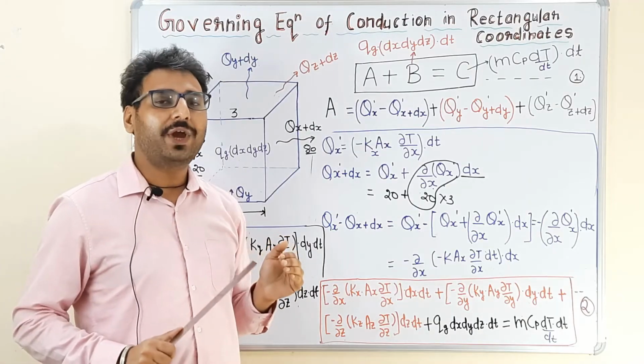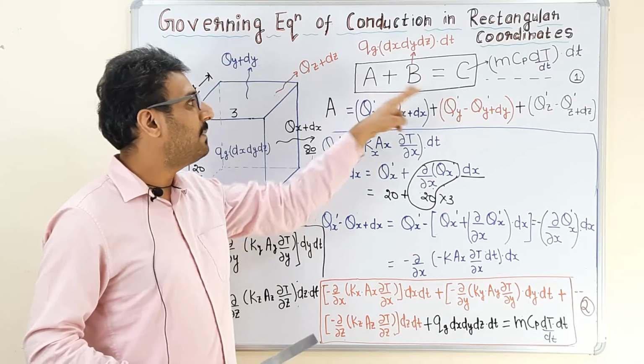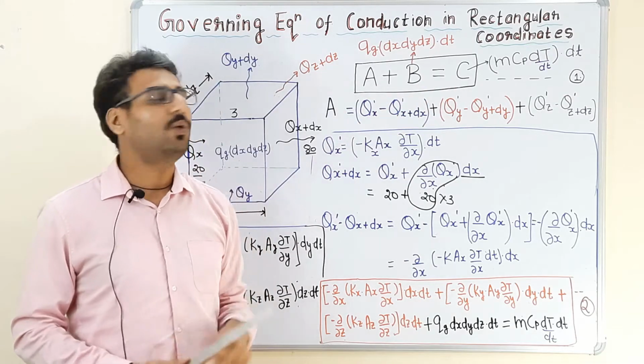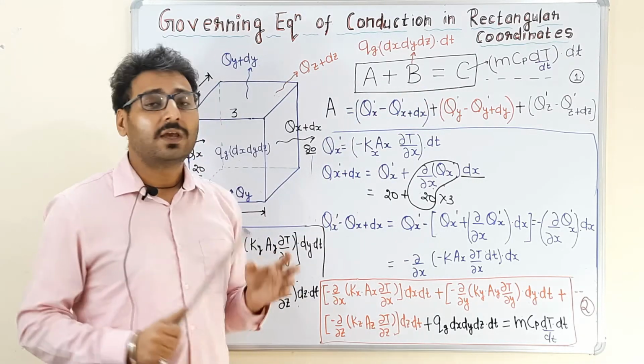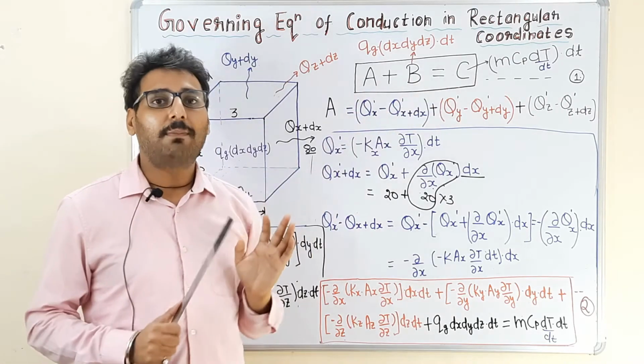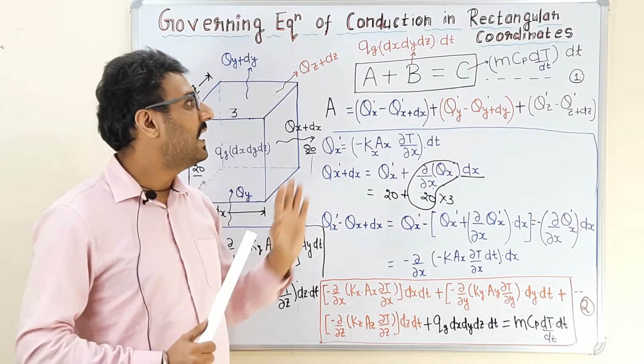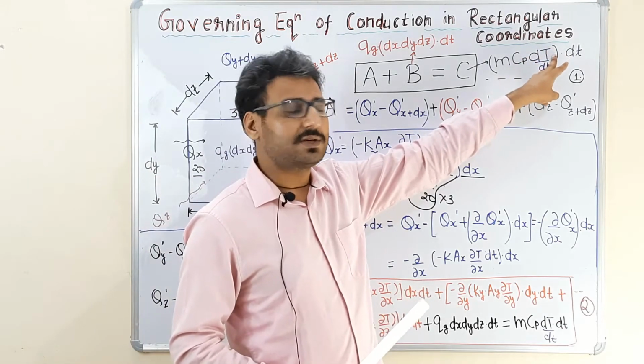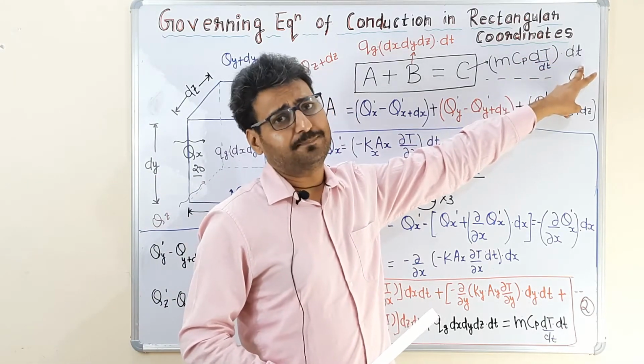Now we are going to determine the values of A, B, C and substitute these values in equation number 1. In the whole derivation, A, B, C are the amounts of heat content. Capital T is temperature and small t is time.